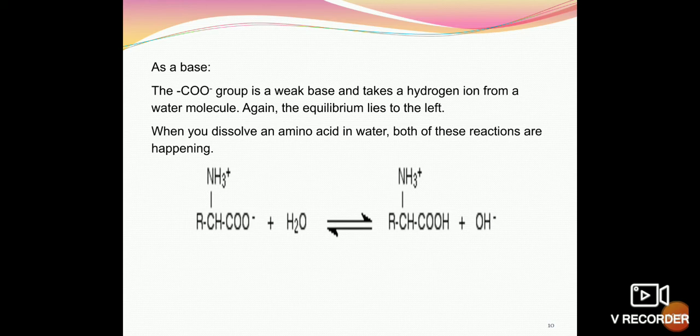So here we see the zwitterion dissolved in water, the NH3+ is there, but from a water molecule an H ion is taken up by CO2- and it acts as a base, and an OH- ion is released.